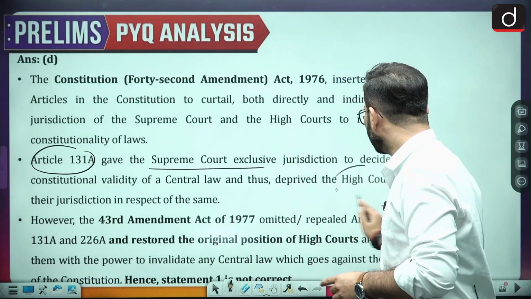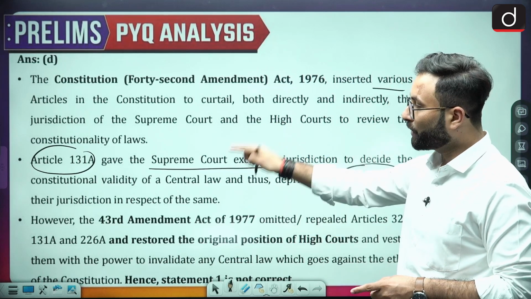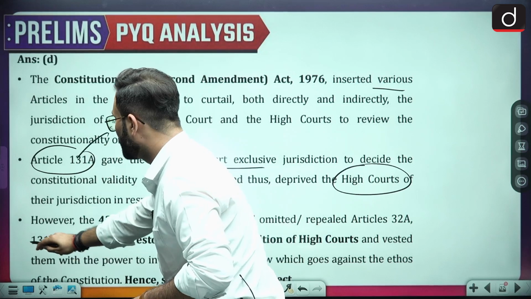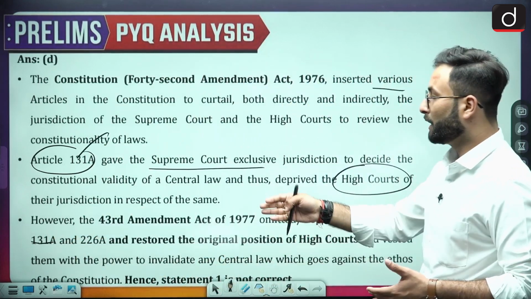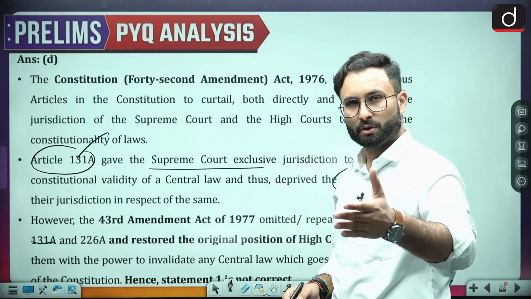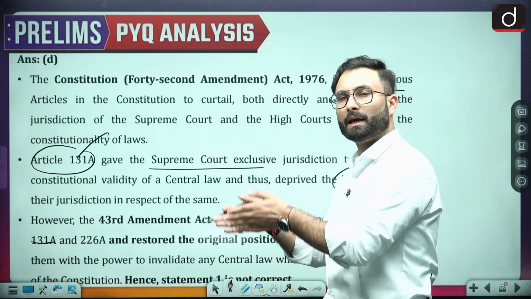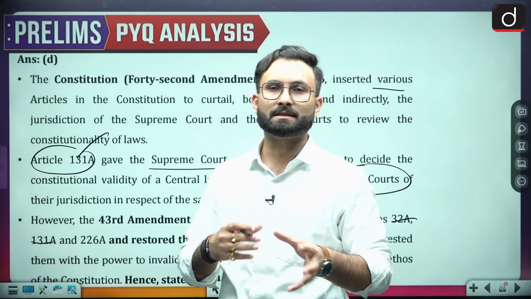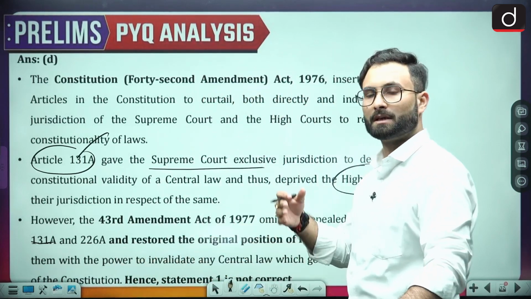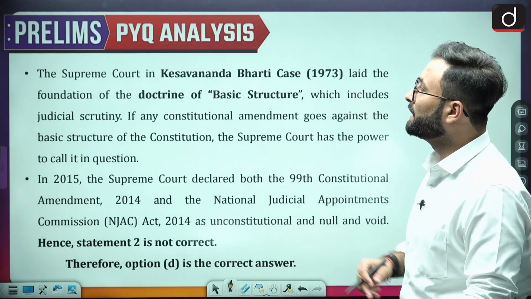So here they had taken away the power of the High Court, but in the 43rd amendment, again this article, 131A, has been removed, along with 226A and 32A, and the original position has been restored, wherein the Supreme Court and the High Court, both of them have the power to review the constitutional amendments or the law which is against the constitution. Okay, so that is there.